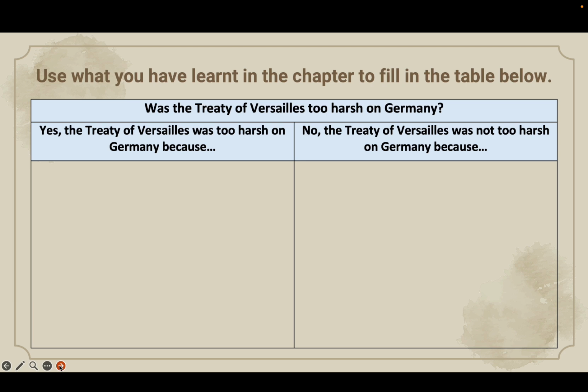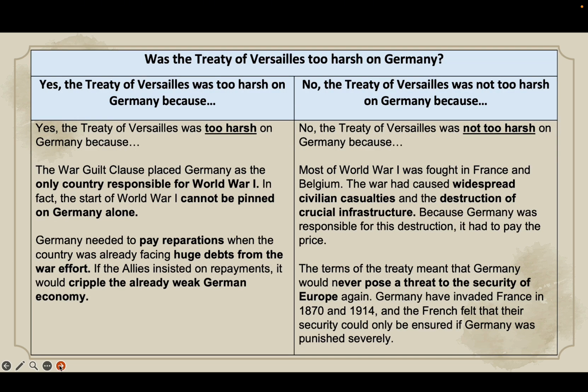And some of the arguments that we can actually pose for the argument that it was too harsh on Germany, we could say it was because of the War Guilt Clause, because it was the only country that was held responsible for the outbreak of World War One. The entire blame was pinned on Germany alone, when the reality was that all other nations were equally as responsible. All right. So in that aspect, perhaps the Treaty of Versailles was indeed harsh on Germany.